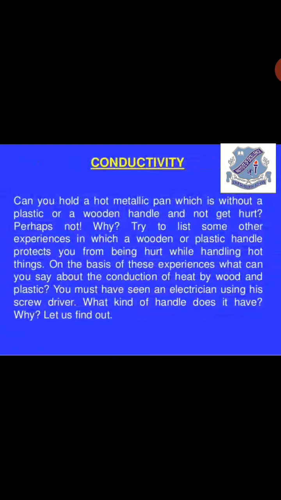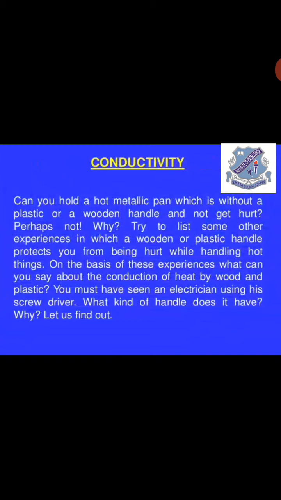There are many other experiences in which wooden or plastic handles protect you from being hurt while handling hot things, and help save you from the heat.